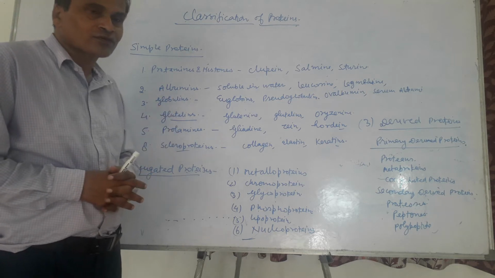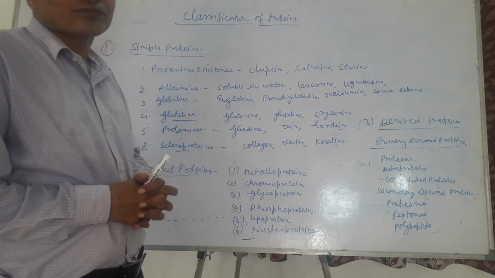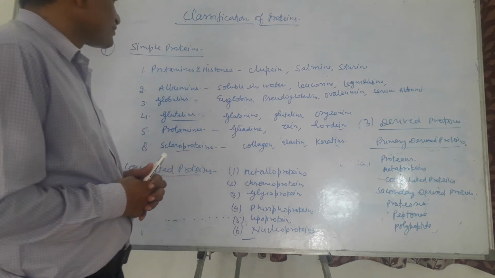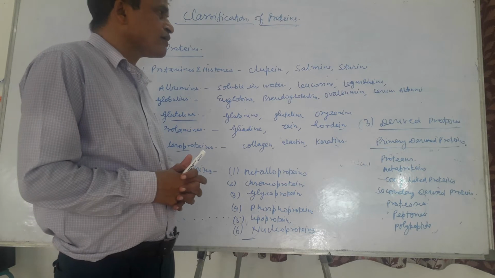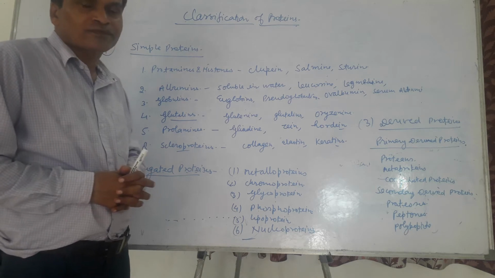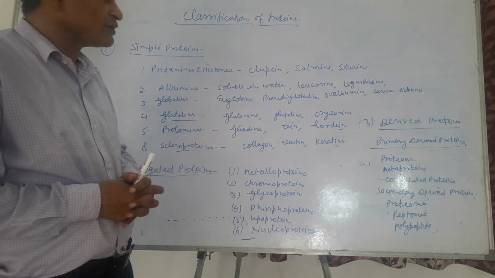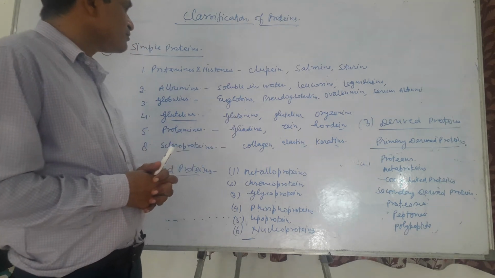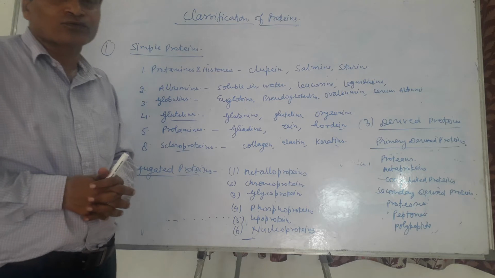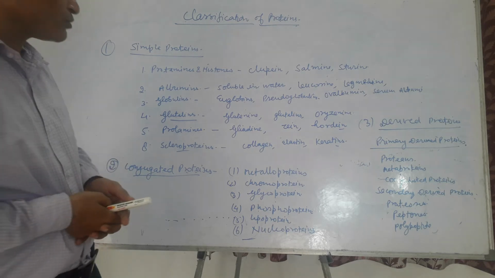Albumins. Albumins are soluble in water. They are also globular in shape. Serum albumin and ovalbumin are examples of albumins. Leucosin and leguminous albumins are found in plants. Globulins. Globulins are of two types: euglobulins and pseudoglobulins. Among these, euglobulins are widely distributed in nature. Pseudoglobulins include several antibodies, which are globular proteins.